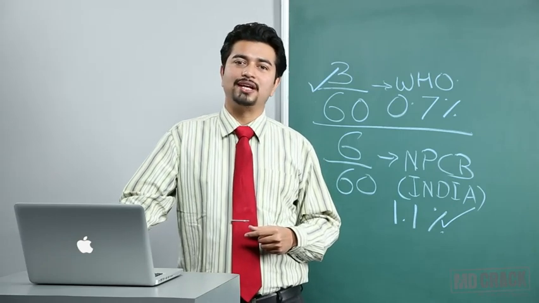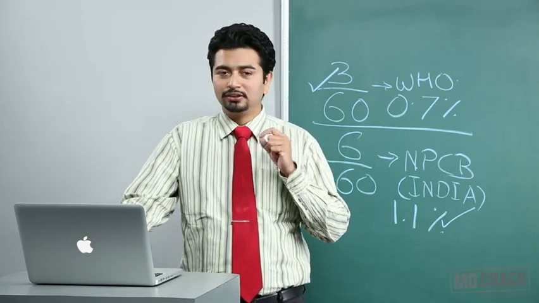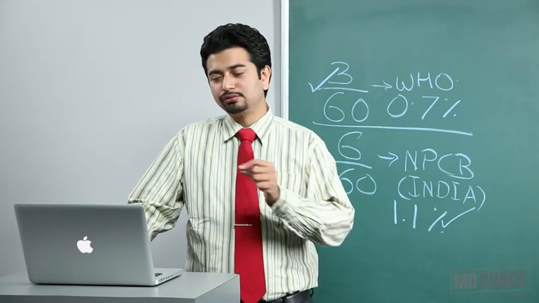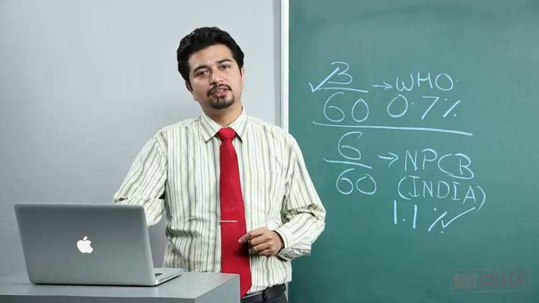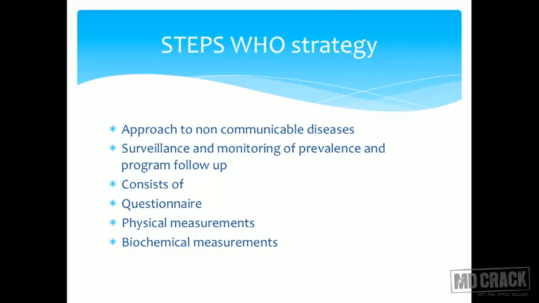In conclusion for this chapter for non-communicable diseases, as a passing remark, I will tell you one important thing which is called as the STEPS strategy. STEPS strategy, what you should know is a strategy devised by the WHO for the surveillance, monitoring, and comparability between countries of non-communicable diseases.